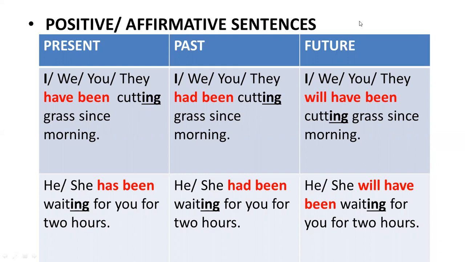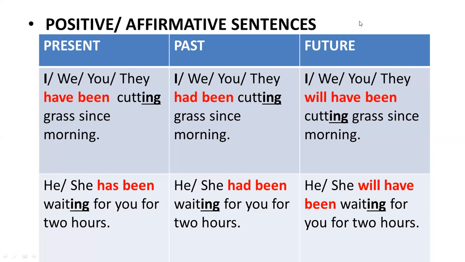At the end of the sentence, you can see that there is use of since, as we have a point in time, that is morning. That's why we have used since. So the sentence becomes, I have been or we have been cutting grass since morning.